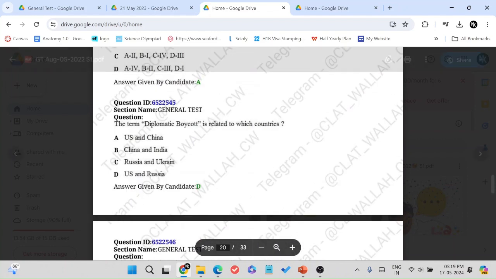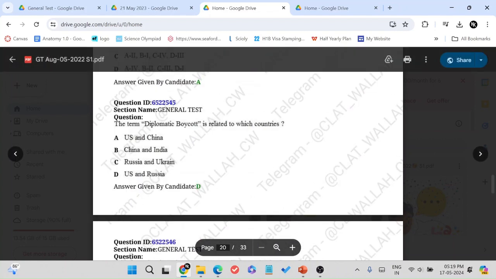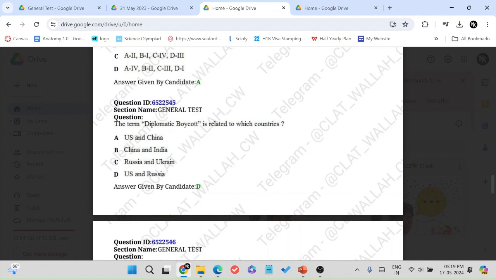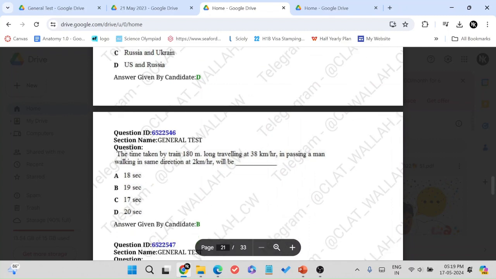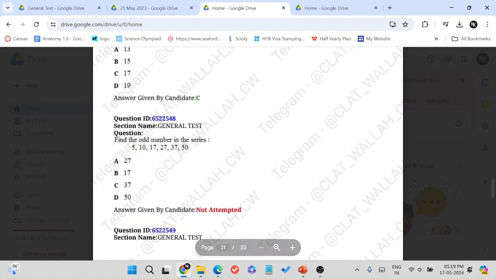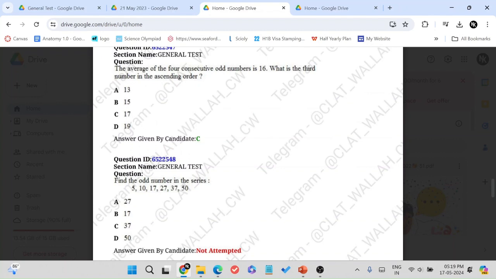This is a pretty straightforward question. Diplomatic boycott is related to which countries. And that's it. So if you noticed, question number 30 to 45, 15 questions were from GKCA. And back then in 2022, 75 questions, you only had to attempt 60. So if someone were to skip the current affairs completely, they would still be able to answer all 60 questions. That's how the odds were back then.